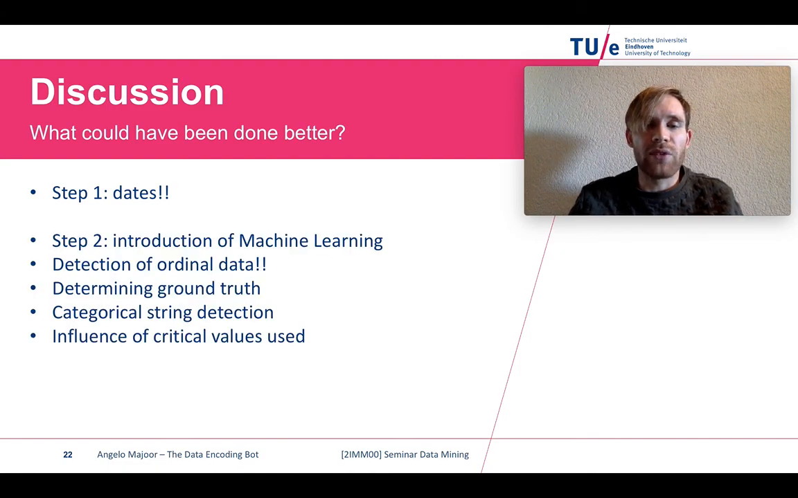Step 2, we'd like the introduction of machine learning because our machine learning approach didn't work. Further research needs to be done in this direction. And obviously the detection of ordinal data, because we couldn't manage to detect ordinal data, that's one of the biggest points of further research. Another point is determining ground truth, because it's very time consuming to manually determine ground truth, and it's also very subjective because it's basically my own idea of what should be the ground truth.